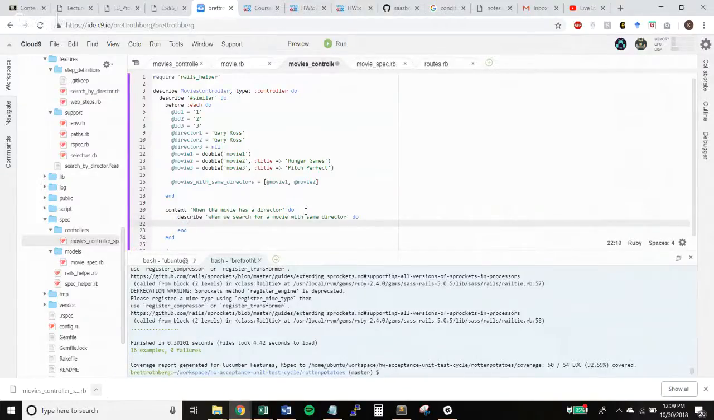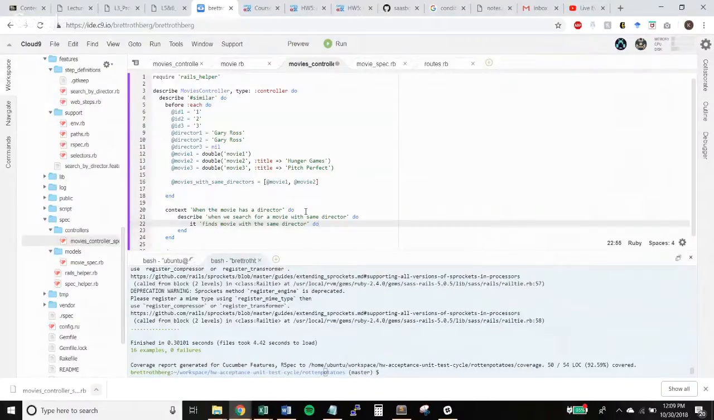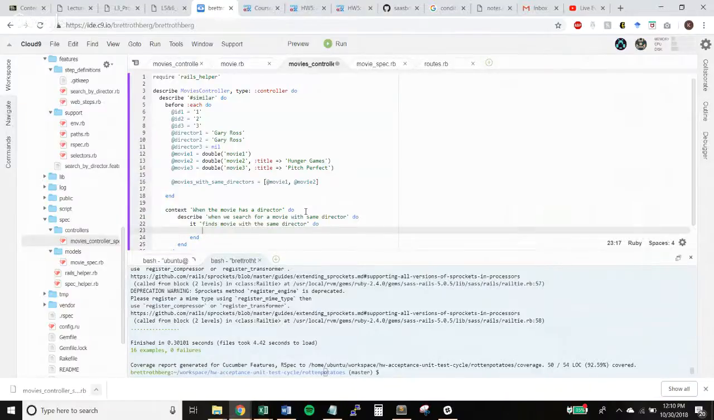So then we need the it blocks. So what should we do? It'll find a movie with the same director. Yeah. Try that. Okay, let me write the end. Okay. So in order to find a movie with the same director, it has to be able to know what movie it's talking about. It has to be able to know the director for that movie, and then we want the same directors function to return the movie we want.